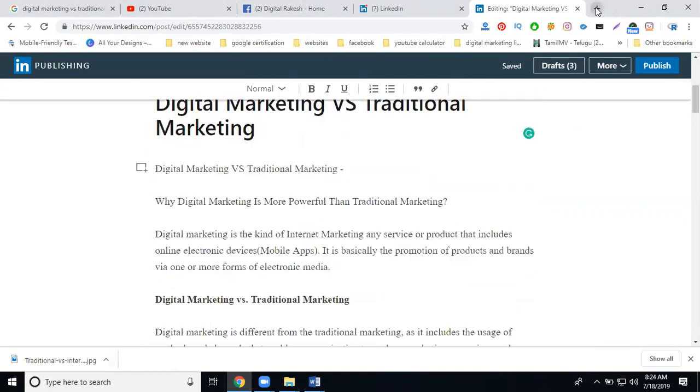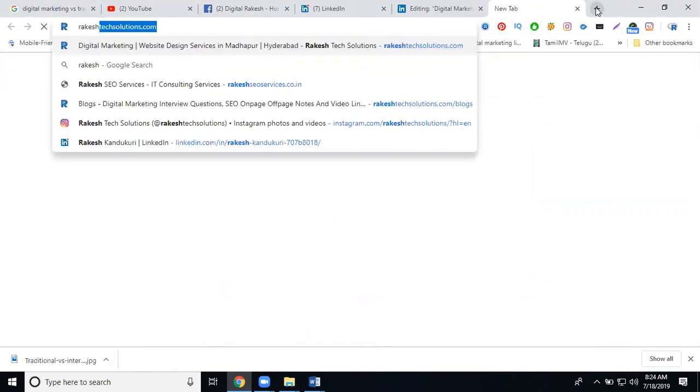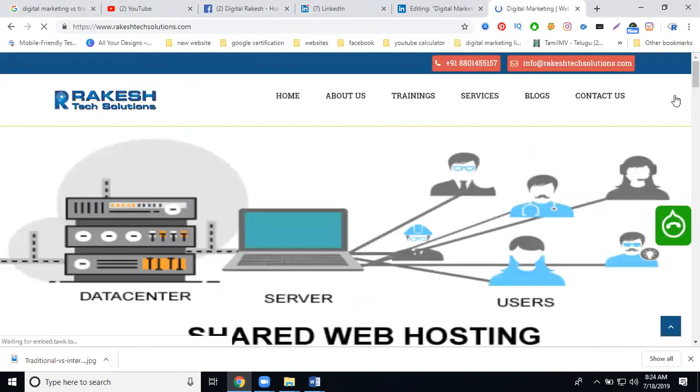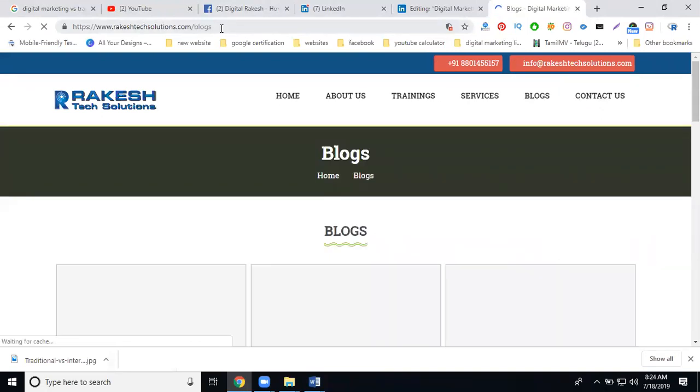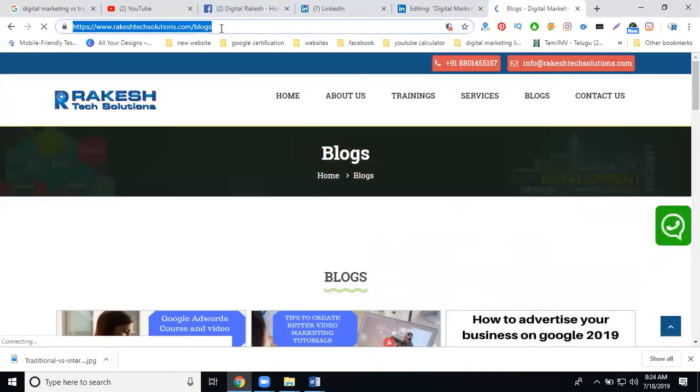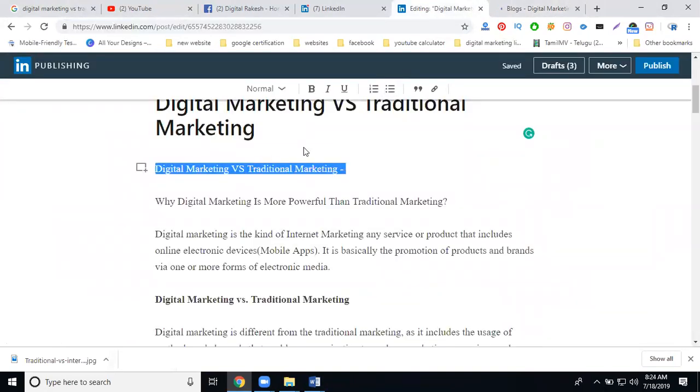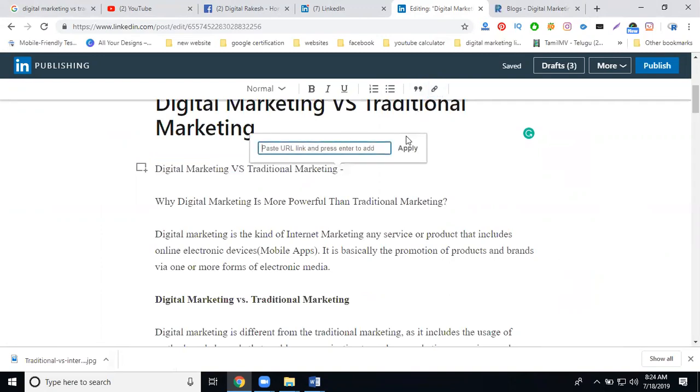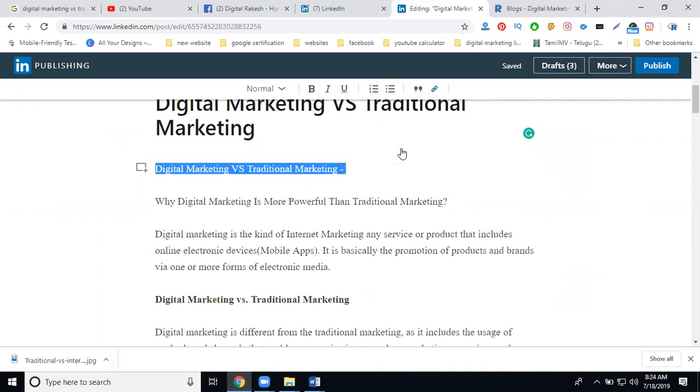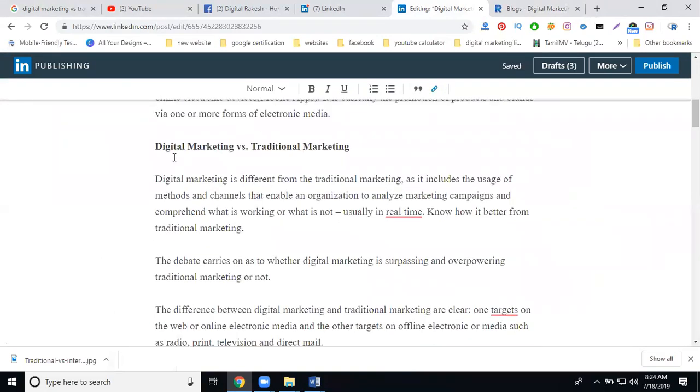So here I'm not using any kind of links. I'll give the links in your content using your hyperlink. Which one am I using for the hyperlink? Copy. Select it. What is it called? Link. What is the article you're posting? Any company related? You can give it using your anchor text. Why am I not giving any kind of links? I'll just give the link on your option.